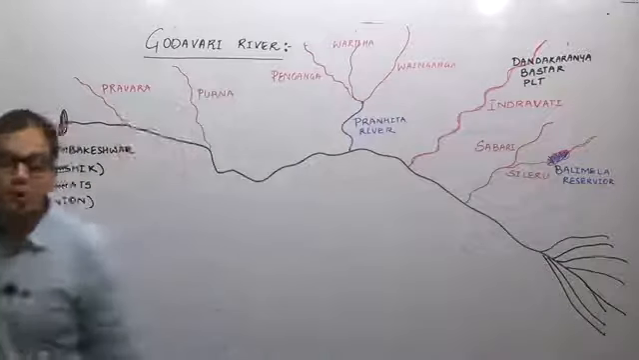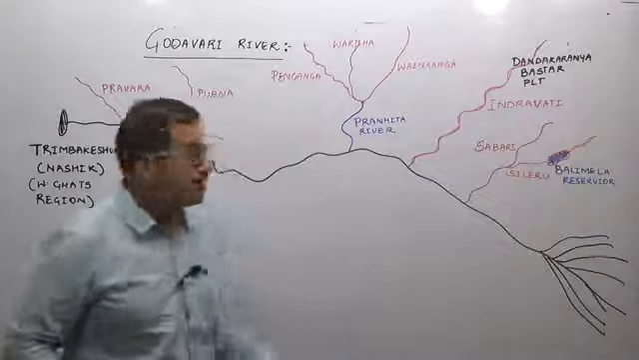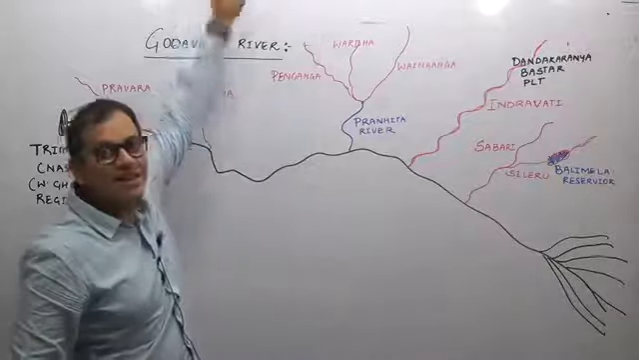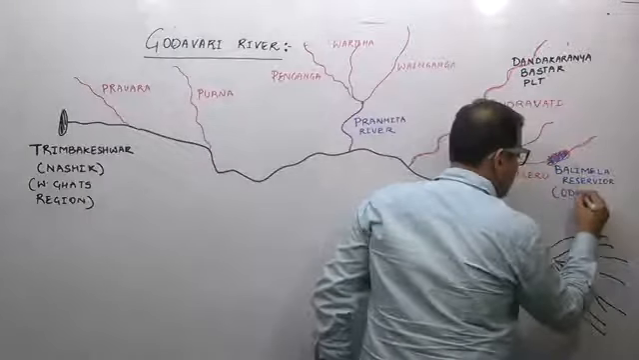So these are what? These are the left bank tributaries of river Godavari. River Godavari is flowing in this direction. These all are the left bank tributaries. Balimela Reservoir is located in the state of Odisha.